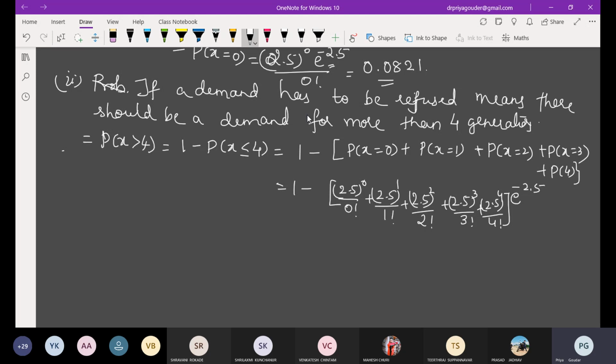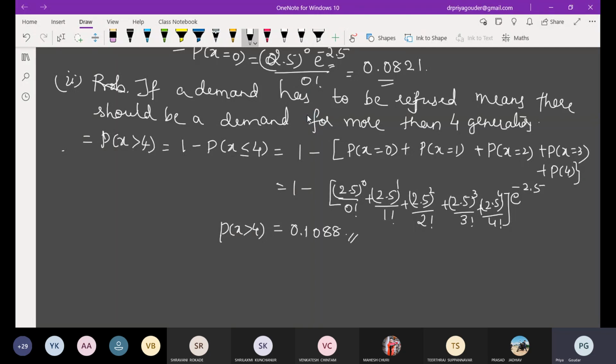Show the substitution, it carries marks. What you said the answer? 0.1088. Yes, 0.1088. Others, same answer? Hopefully yes. A little tricky part, the second one, but hope you understood it.